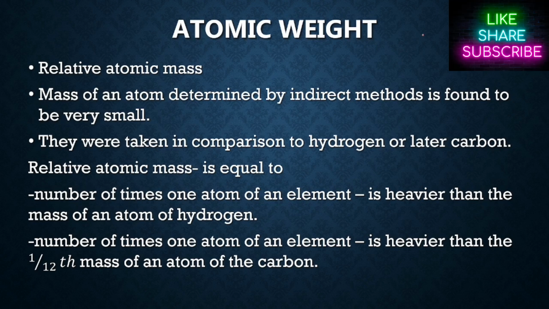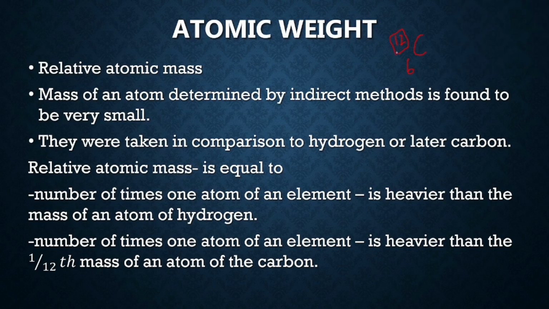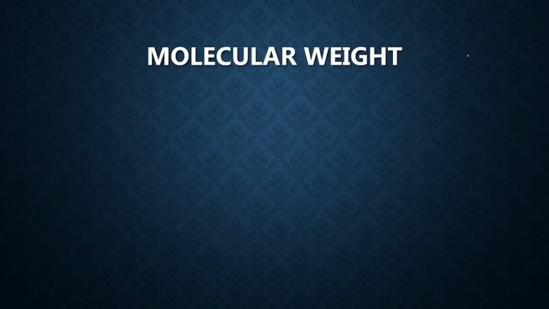You know that carbon has atomic number 6, mass 12. So 1/12 is equal to 1 only, no? So you have to compare with carbon, or if you can say hydrogen. So you have to do a comparative study, where you take the comparison to hydrogen or carbon, that is, the number of times one atom of an element is heavier than these atoms.